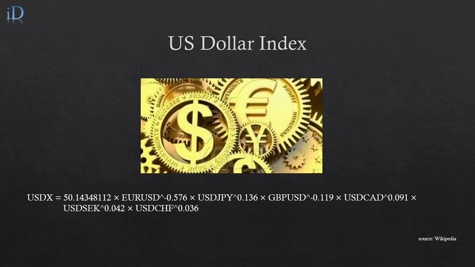As we know, gold is priced in US dollars, and US dollar strength is measured by the dollar index. So, what is the US dollar index? According to Wikipedia, the US dollar index is the measure of the value of the United States dollar relative to a basket of foreign currencies, often referred to as a basket of US trade partners' currencies.